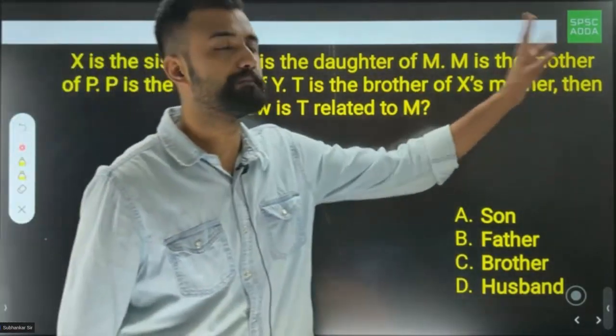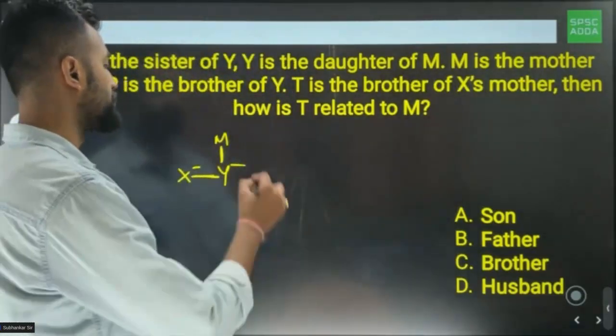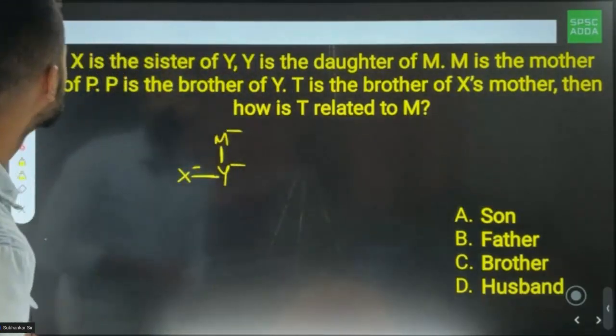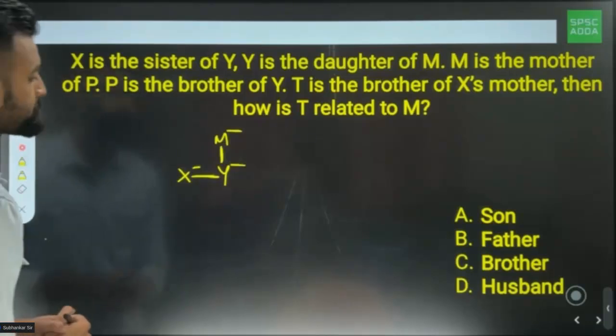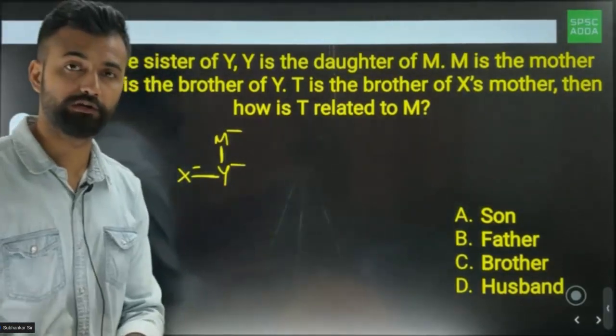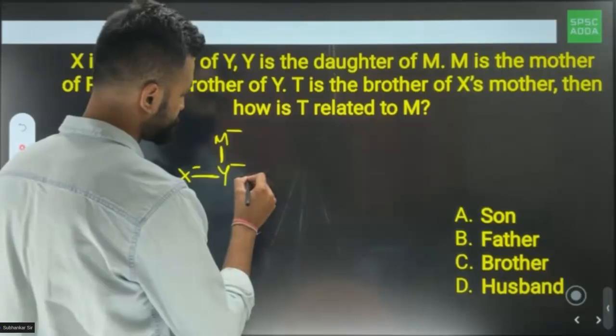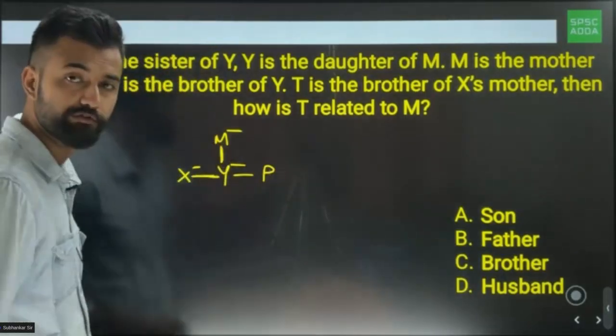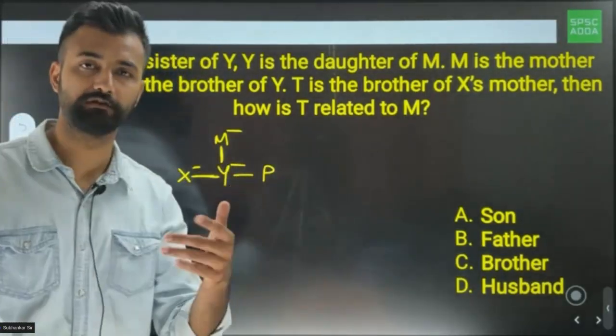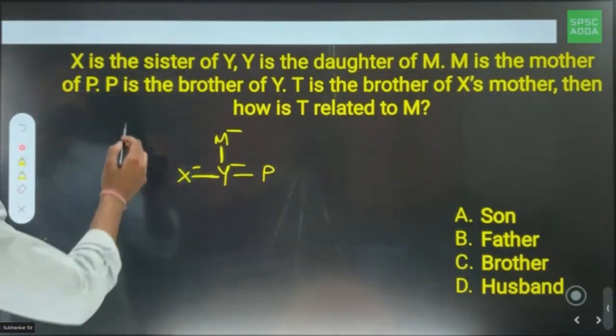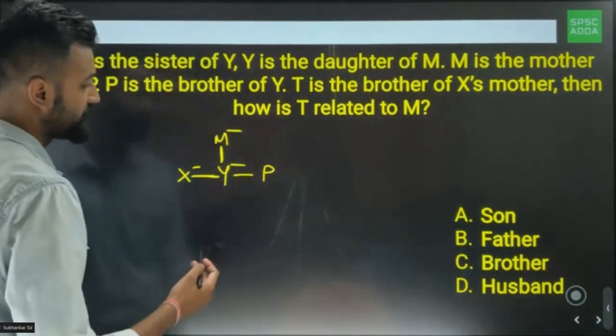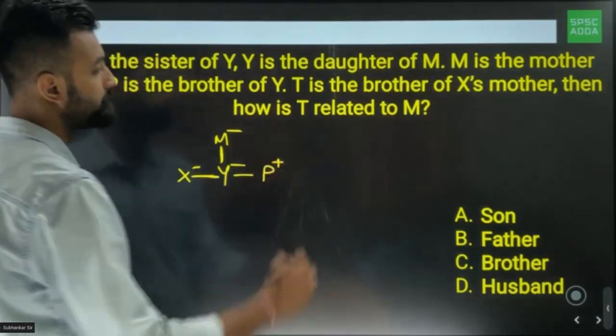Next, M is the mother. Now as I see M is the mother, I would put a negative sign because she is a female, M is a female. Mother of whom? Mother of P. Now see, X, Y are daughters of M, then obviously P would come here. Because she is the mother of P also, then obviously X, Y and P are your siblings. Next part. P is the brother of Y. As they say brother of Y, I can put P's gender to be male.